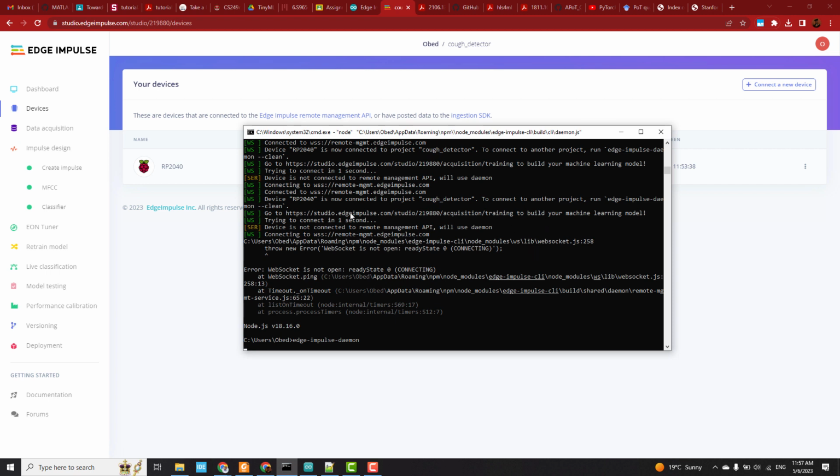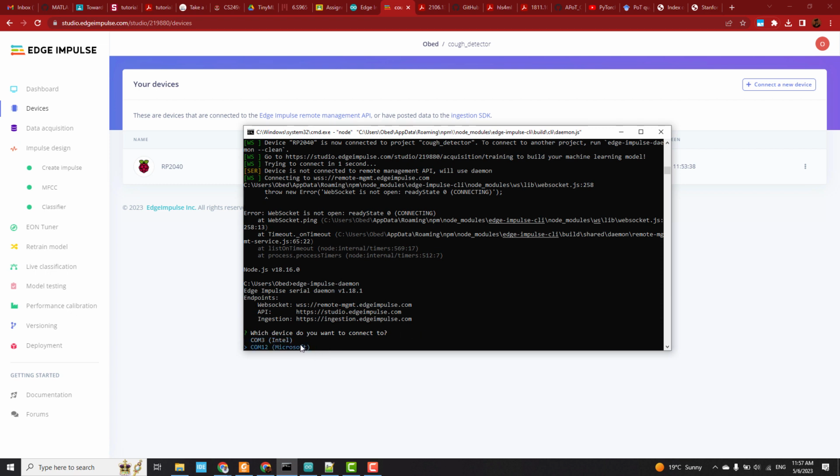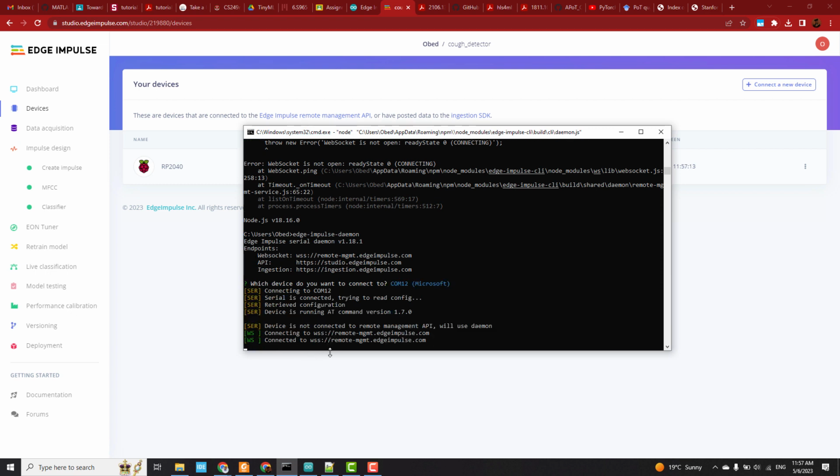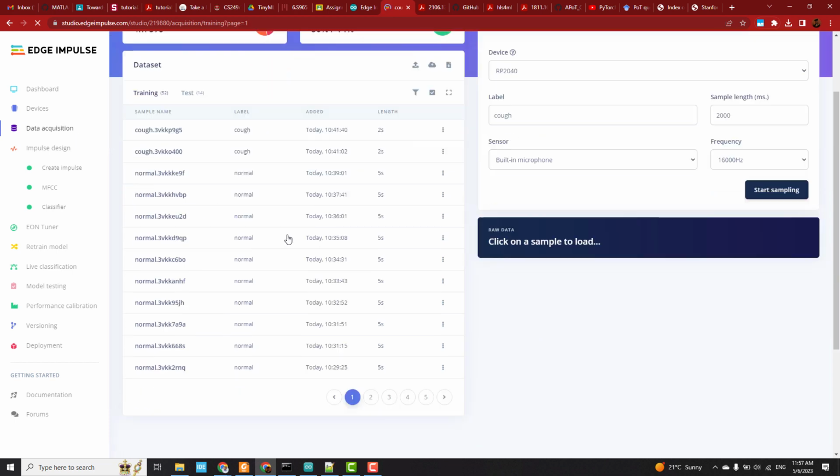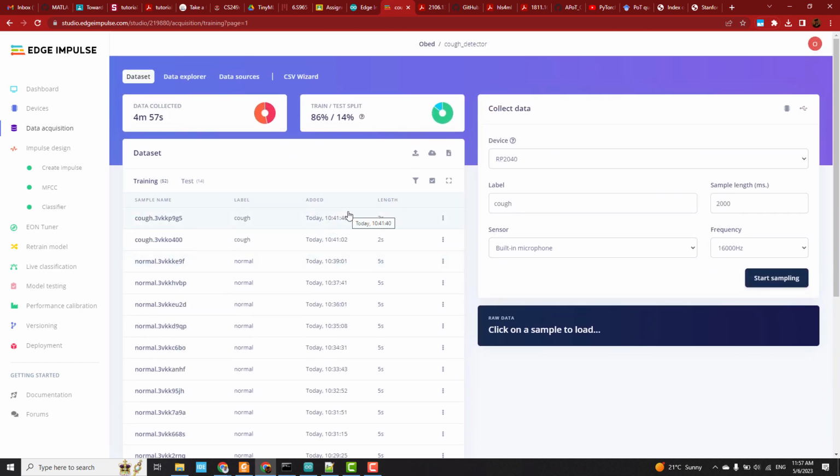Once you connect it, you select the port, and then the device will be connected. Now you're able to send data as well as do live classification. Having done this, I came to data acquisition. I wanted to take samples of when I am coughing and when it's normal. I collected 4 to 5 minutes of data and split it into train and test, with 86% training and 14% testing.